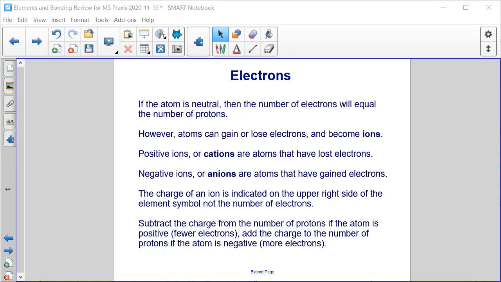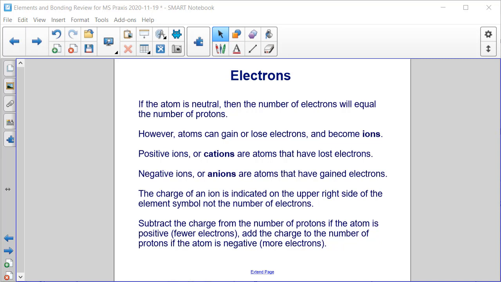Finally, let's talk about electrons. If an atom is neutral, meaning that it doesn't have an overall charge, then the number of electrons will equal the number of protons. However, atoms can gain or lose electrons and become ions. Ions are atoms that have a charge. Positive ions are cations, and those are atoms that have lost electrons. If you lose electrons, then you have more protons, and that will make you positive. Negative ions are called anions, and those are atoms that have gained electrons or have more electrons than protons, so they have an overall negative charge.